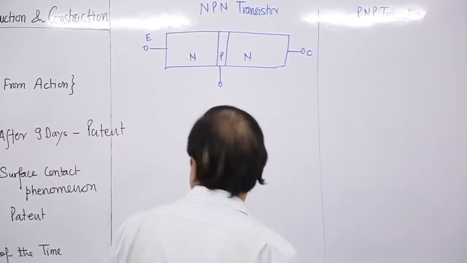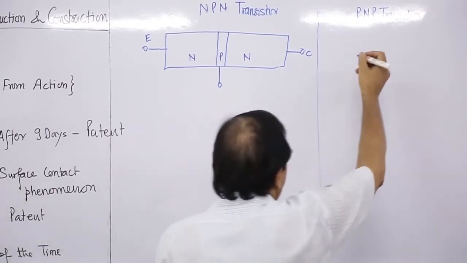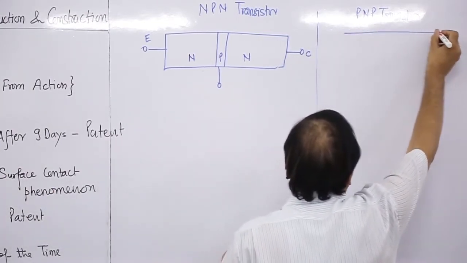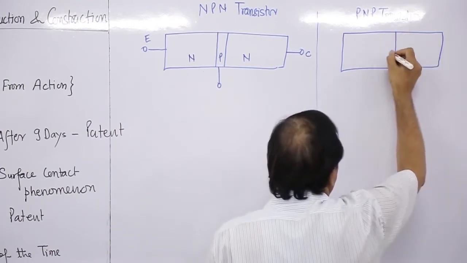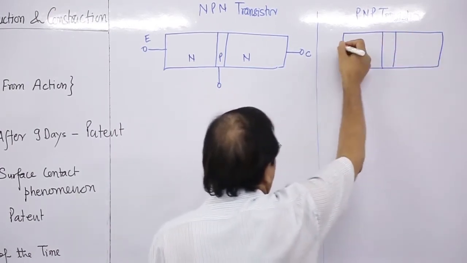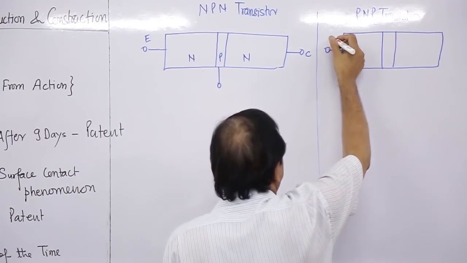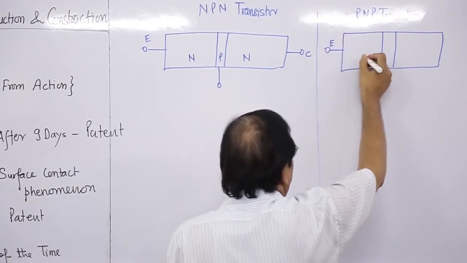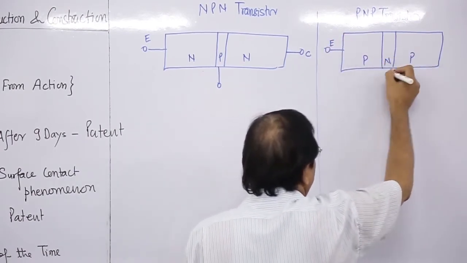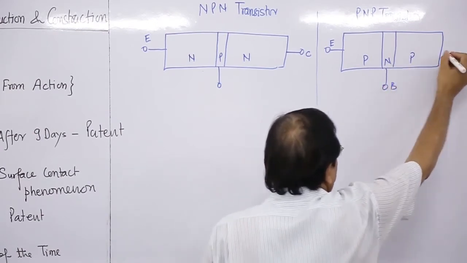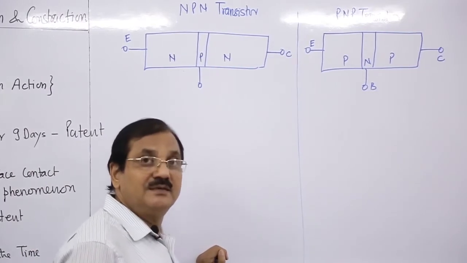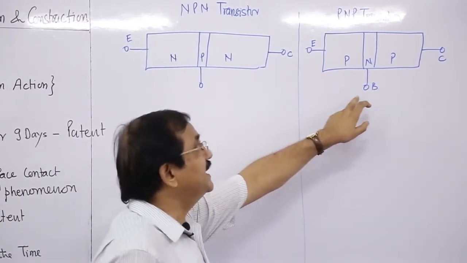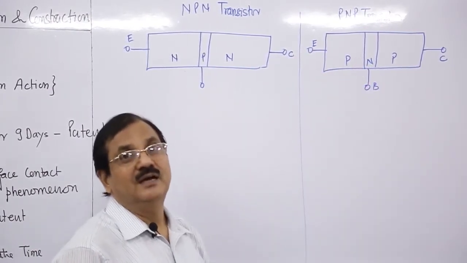Similarly, for the PNP transistor, we have this part and then this part. This is P, N, P, having the 3 terminals, emitter, base and collector.